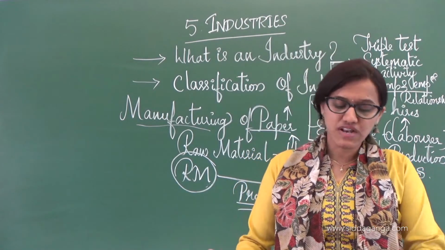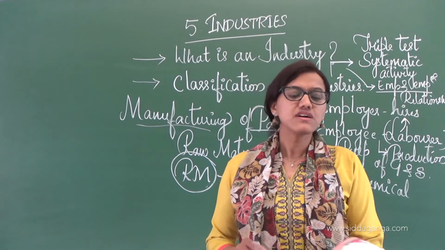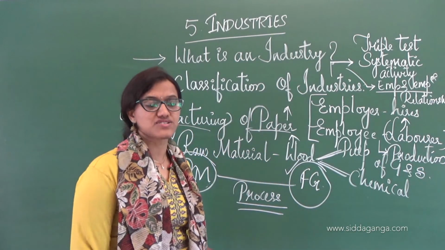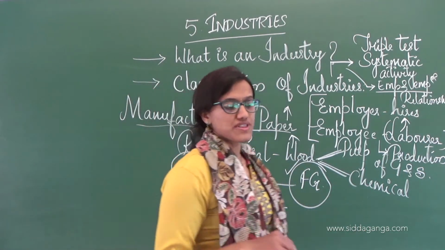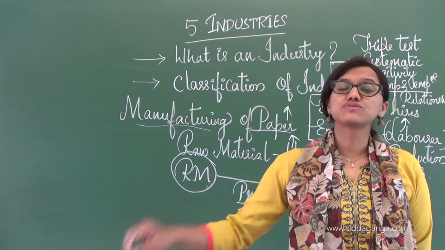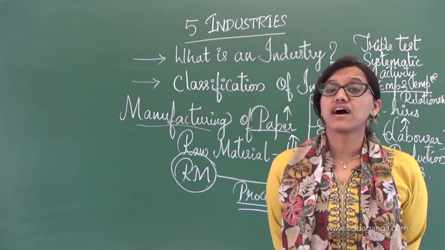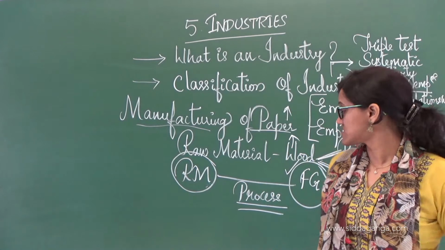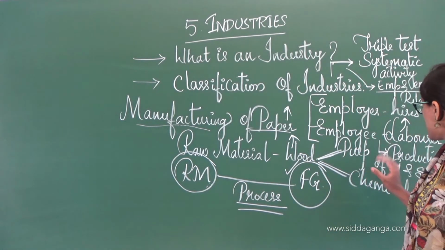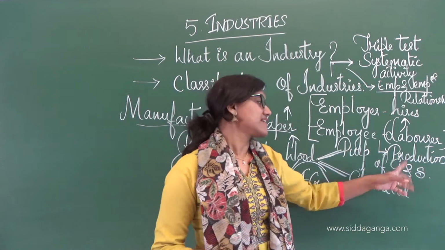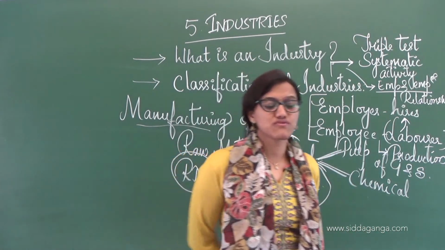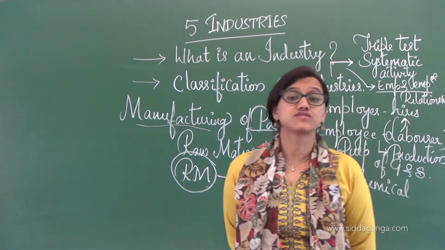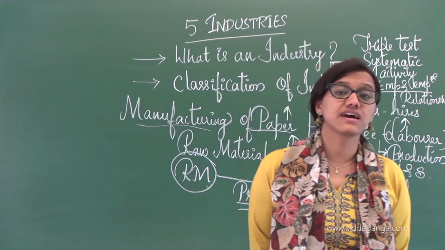The next one is the classification of industries. When it comes to manufacturing industries, we have the iron and steel industry for the production of goods. As I said, goods and services. So when it comes to production of goods and services, we have the iron and steel industry here, and we have something called the coal mining industry, wherein they extract the coal.